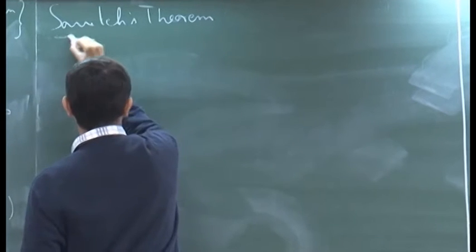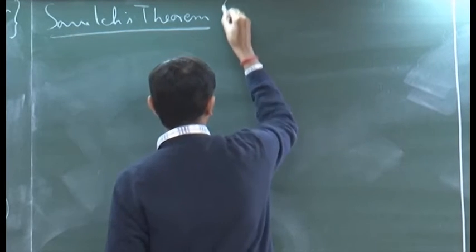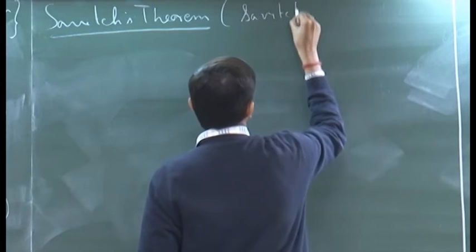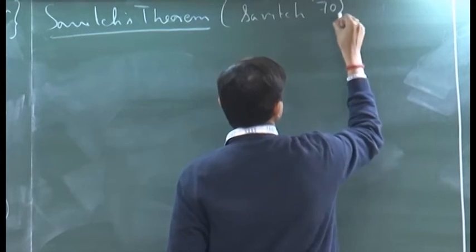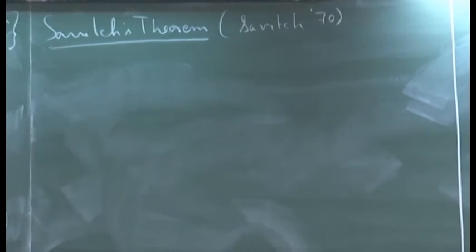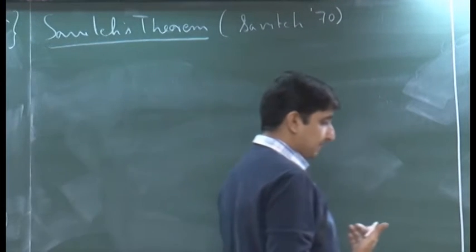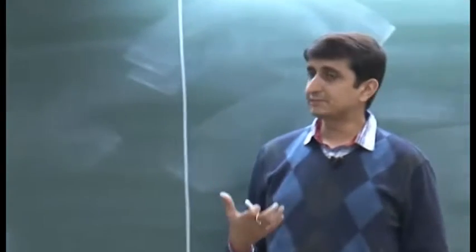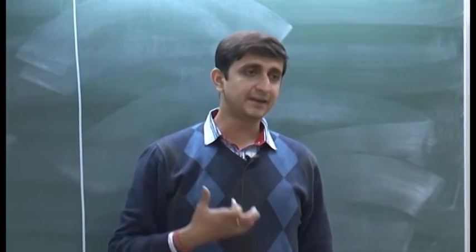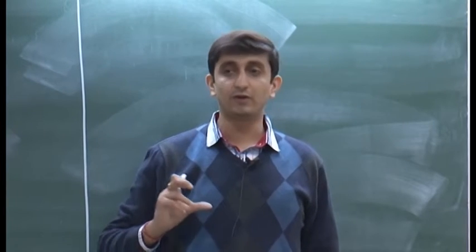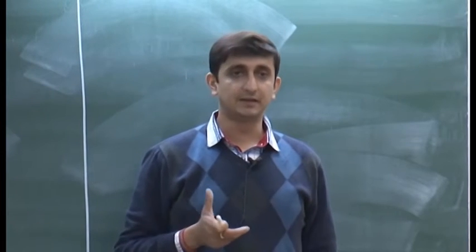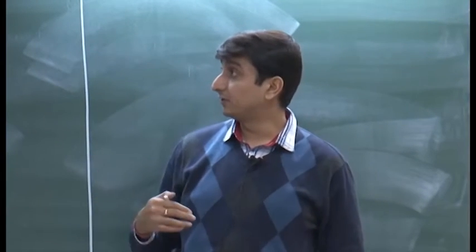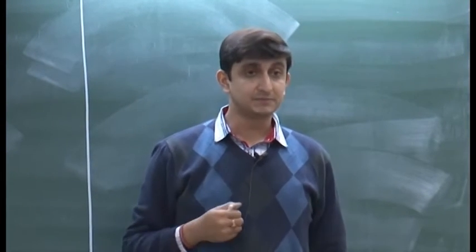So, this was, as the name suggests, shown by a guy named Savitch in 1970. Okay. So, what this theorem says is that you can simulate the computation of any non-deterministic space bounded Turing machine using a deterministic space bounded Turing machine with only a quadratic increase in the space bound.